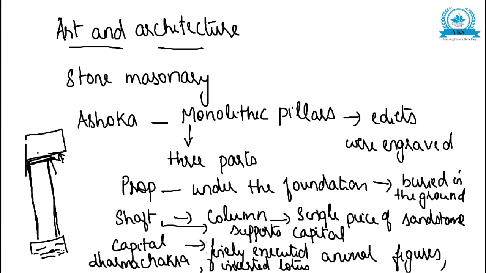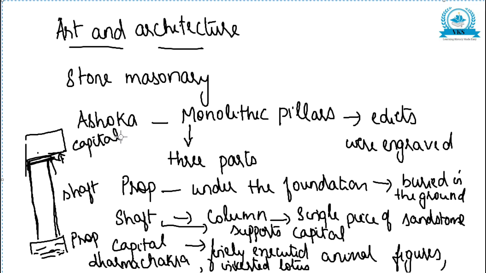So a pillar has three parts: the prop, which is under the foundation, buried in the ground; then the shaft or column, which is made of a single piece of sandstone and supports the capital, which is made of another single piece of sandstone. The capital consists of finely executed animal figures, the sacred Dharma Chakra engraved with animal sculptures, and an inverted lotus. This was one of the most important contributions of Mauryas to art and architecture, the monolithic pillars.